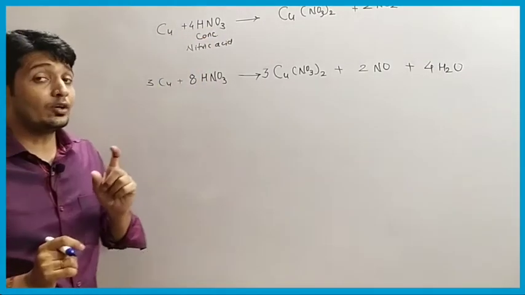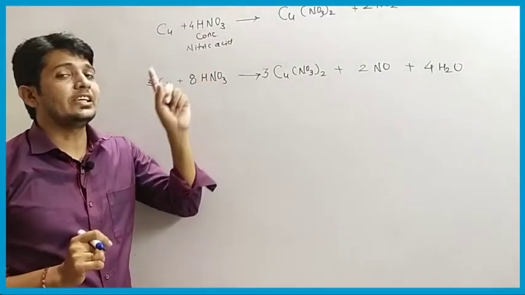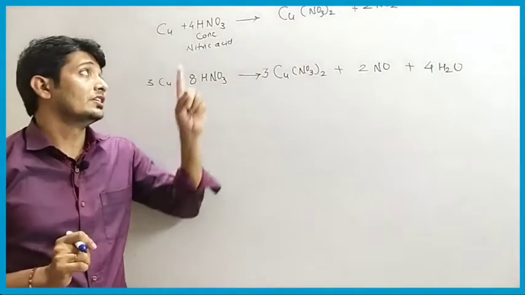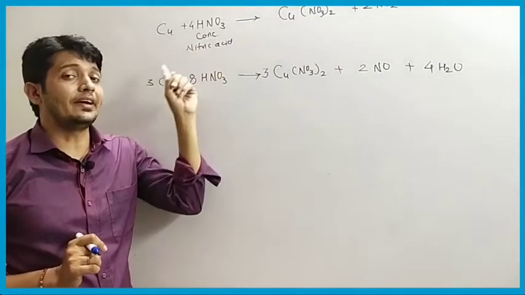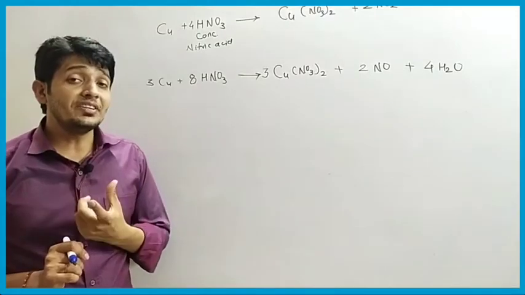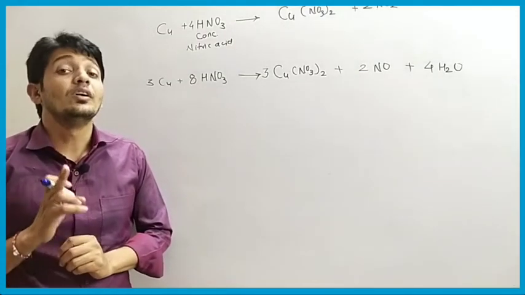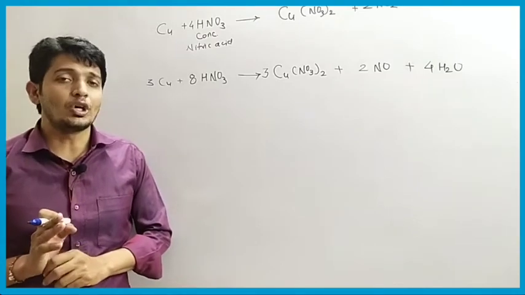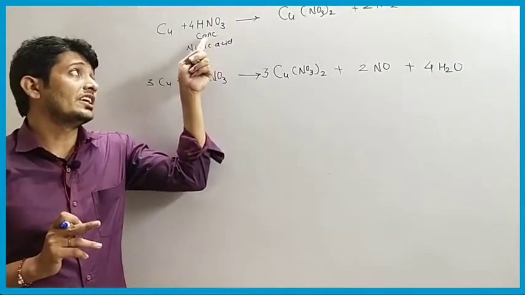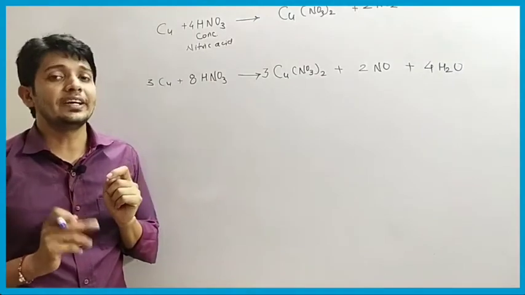Concentrated we also represent in short as CONC. Okay, so that is concentrated nitric acid. What is concentrated acid? The acid which has more percentage of acid as compared to water. Okay, so such acids are called concentrated acid.